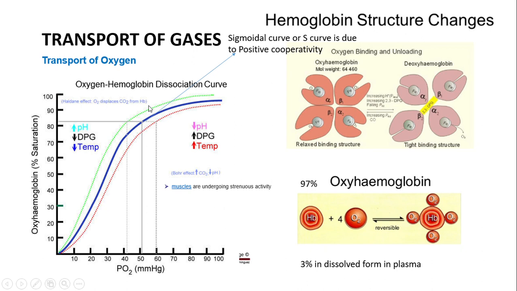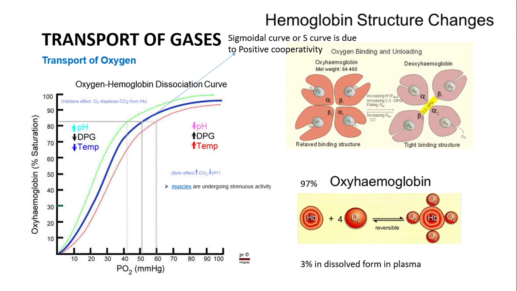Inside the lungs, where the partial pressure of oxygen is high and the pressure of carbon dioxide is low, it favors the formation of oxyhemoglobin. But while going into the tissues, where the partial pressure is just 40, we see that the carbon dioxide concentration is high, and there this oxyhemoglobin breaks down into heme, releasing the oxygen for the process of respiration. So that is called the oxygen dissociation curve. This oxygen dissociation curve basically tells us how the exchange of oxygen and carbon dioxide takes place.